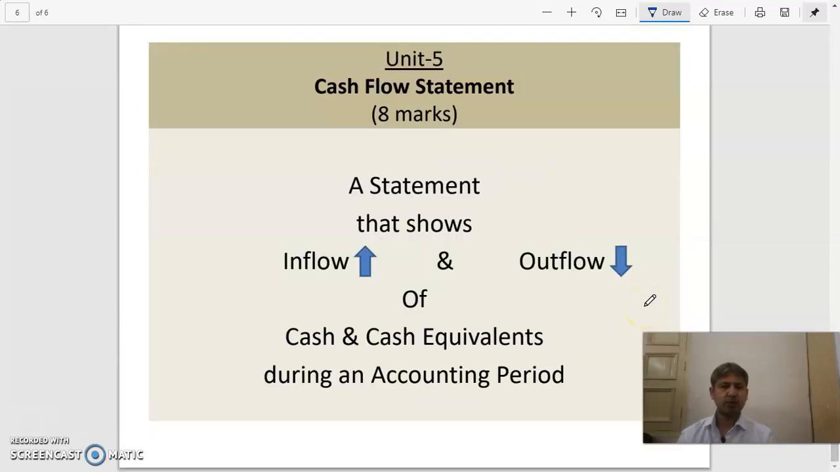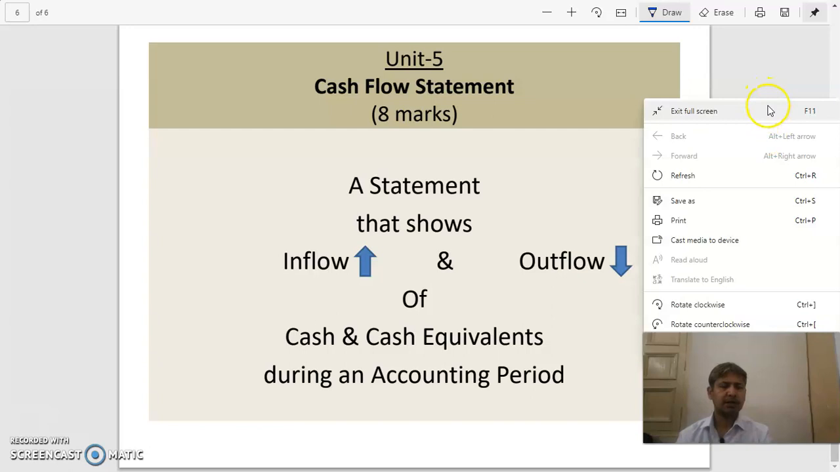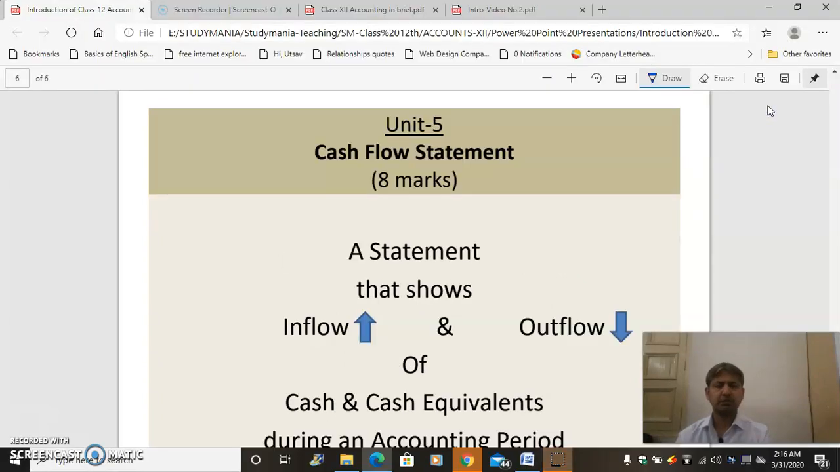Next is cash flow statement. I told you in the last lecture too, that it is a statement that shows inflow and outflow of cash and cash equivalent during an accounting period. So you just have to track the inflow of cash and the outflow of cash, but there are so many adjustments attached with this, so it's not very easy. You need to practice it by heart. But this is still understandable, not very much to discuss about it right now.